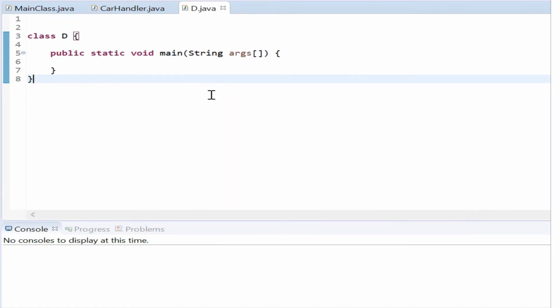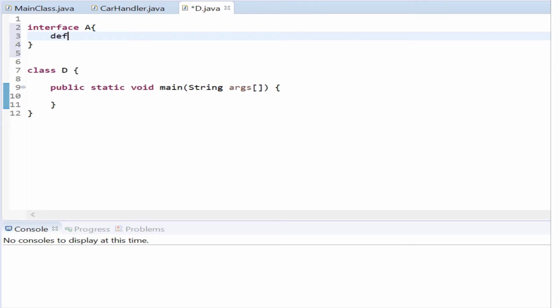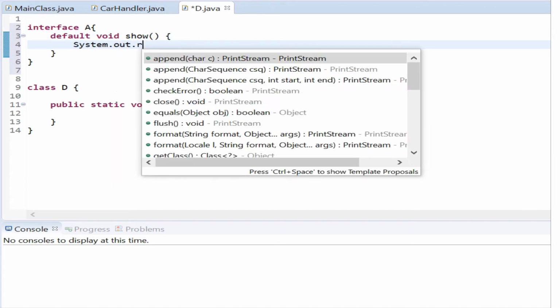So let's see how we can implement multiple inheritance. Here I have implemented a class D with the public static void main method. Now I am creating interface A with a default void show method, in which I am just printing multiple inheritance implemented.